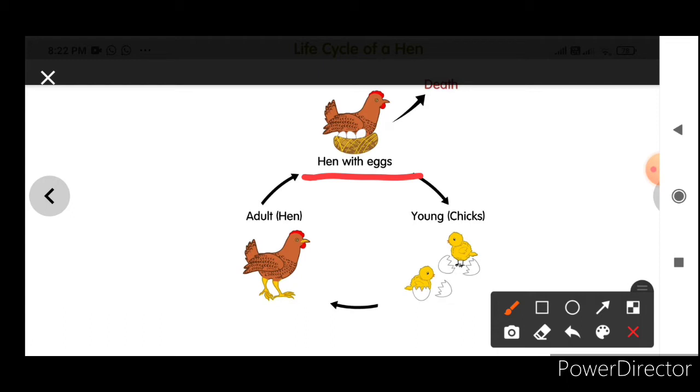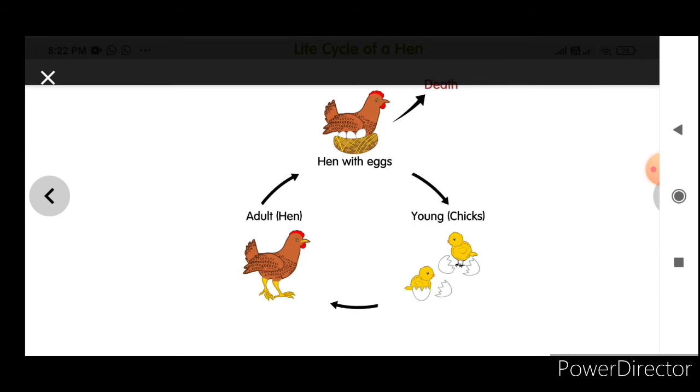And after hatching from the egg, the chick comes out. These are chicks. These chicks will grow into adults. Are you finding the adult hen? So this is the life cycle of a hen. What differences are you finding in both of the life cycles?